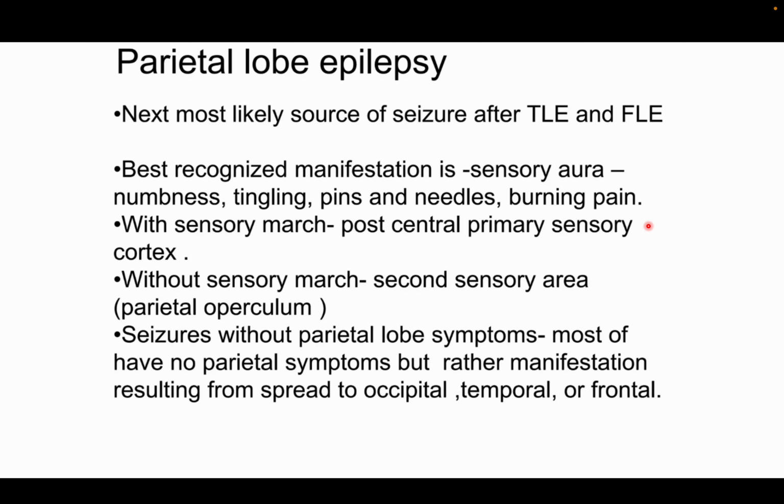So parietal lobe, most of them will have seizure with sensory symptoms, like numbness or tingling, then they generally spread to the other areas. Mostly secondary generalization is more common. Most of them won't recall much, and burning pain they won't recall. They generally present with GTCS only. So this is the parietal lobe epilepsy. Most of them have no purely parietal manifestations, but rather spread to the other areas is the most common presentation.